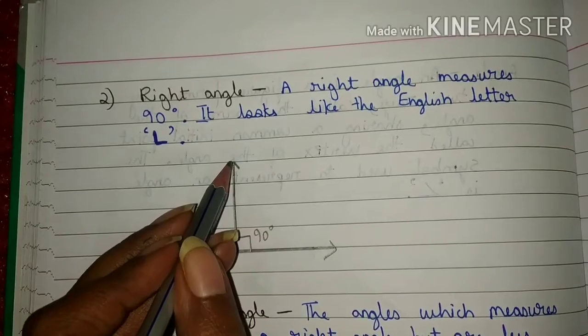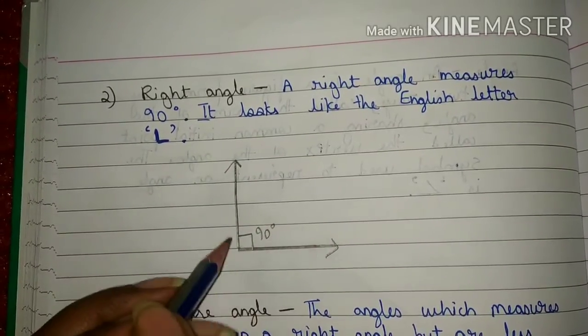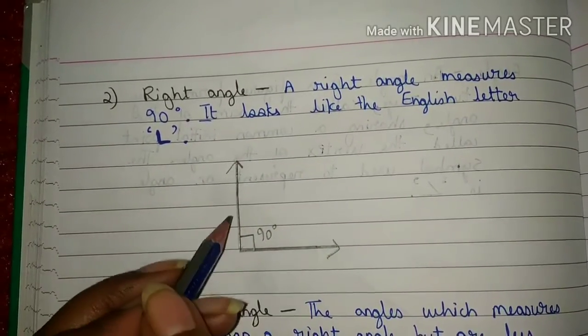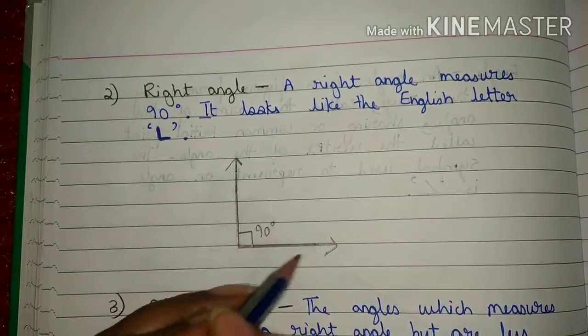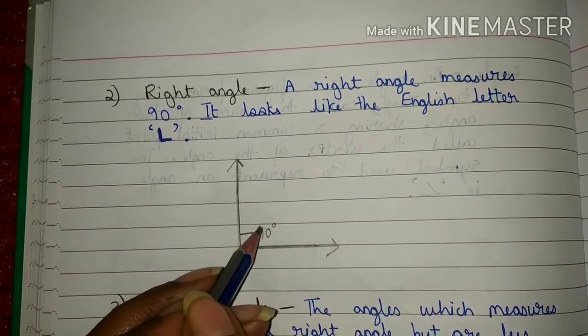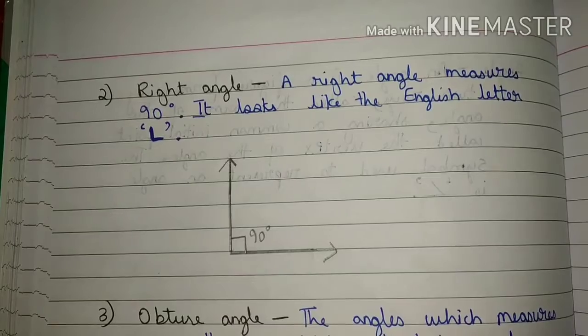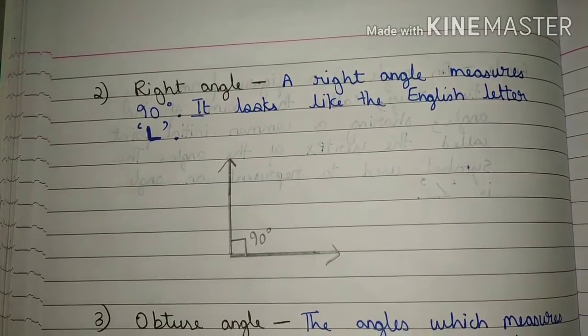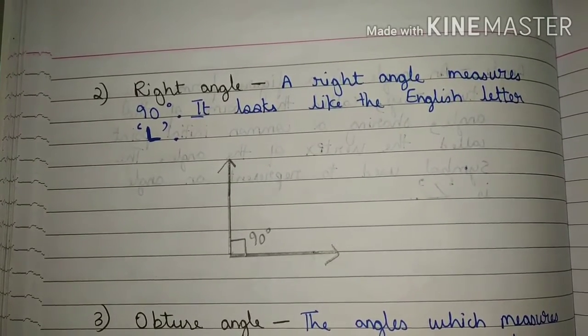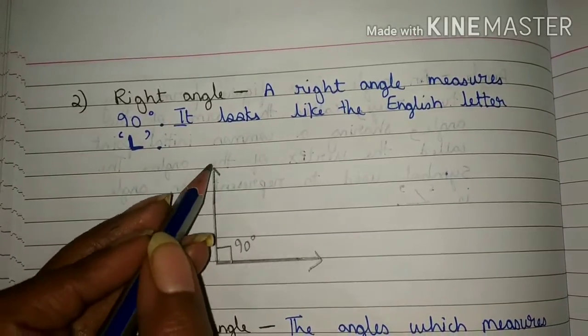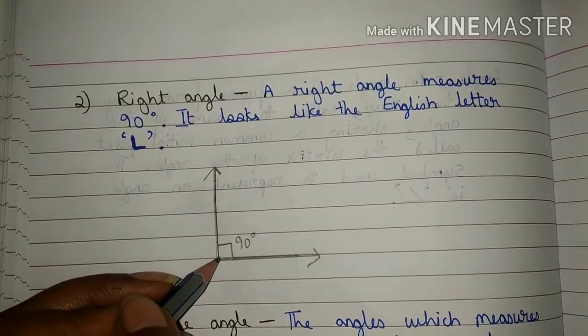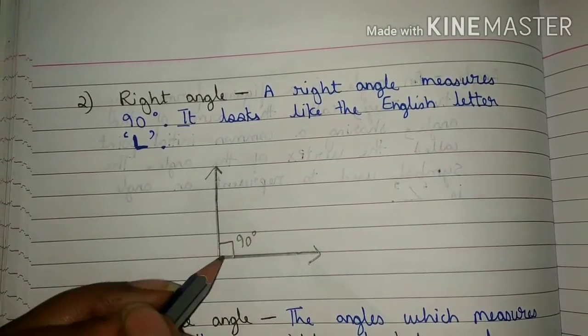It looks like the English letter L. See, this is an L and this is a right angle because it measures 90 degree. So students, right angle measures only 90 degree and it looks like the letter L.